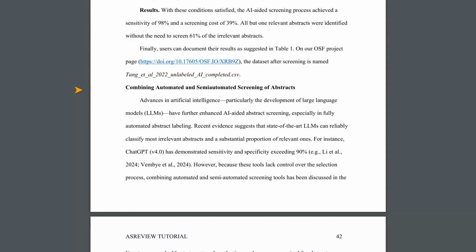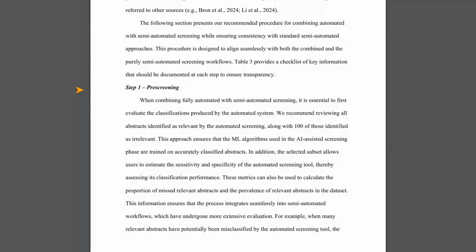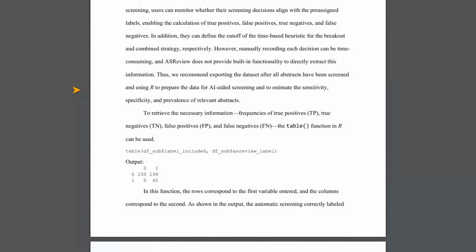The paper offers different strategies for selecting stopping rules, depending on how accurate the initial automated screening was. If the automatic tool was very accurate, you can be a bit more relaxed with your ASReview stopping rules. If it wasn't so accurate, you'll want to be more careful and conservative with your ASReview rules to catch any missed relevant papers. The actual ASReview screening process in this mixed approach is similar to the first scenario, but you are feeding it already pre-labeled data. The important part is that ASReview helps you refine and verify the AI's initial classifications, ensuring you don't miss crucial information while still gaining efficiency.